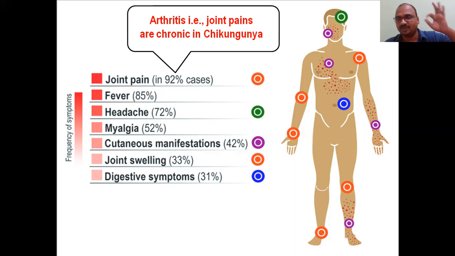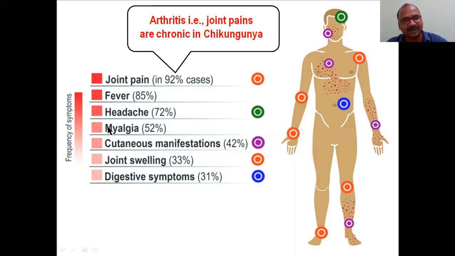Joint pains, joint pains. Chikungunya is nothing but joint pains. Joint pains is nothing but chikungunya. Okay, this is the scenario. Fever 85%. The percentage is somewhat reduced here, that's why the color also becomes somewhat lighter. Headache 72%. Myalgia 52%.